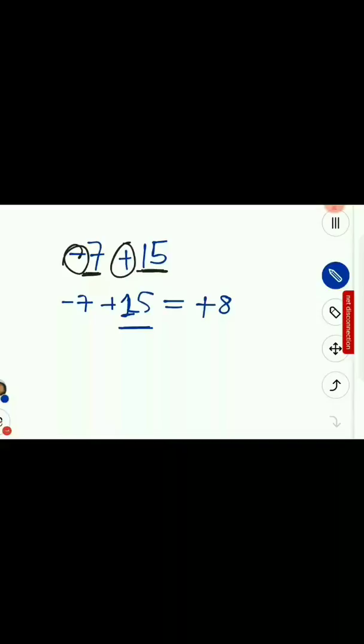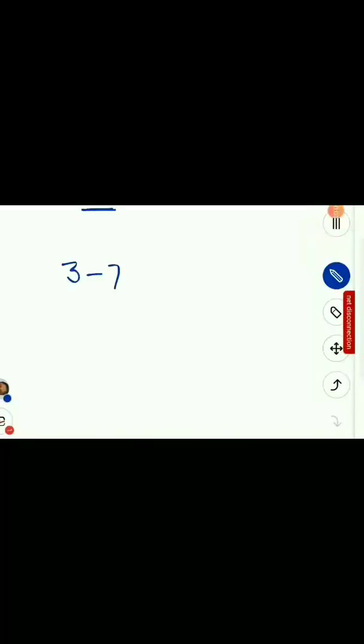Let's take some other examples. This is our question, 3 minus 7. What is the sign of this number 3? It's positive. Absence of a sign means it is positive. So positive 3, negative 7. So the operation that we have to perform is subtraction. And what will be the sign of the result? Which has greater magnitude? 7 has greater magnitude.